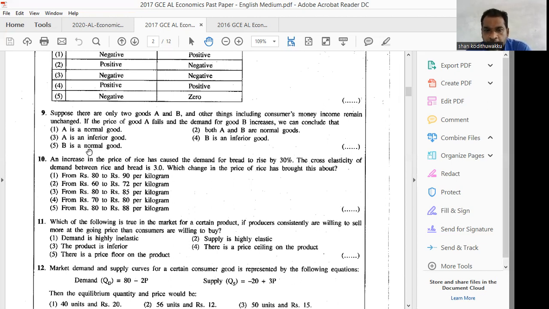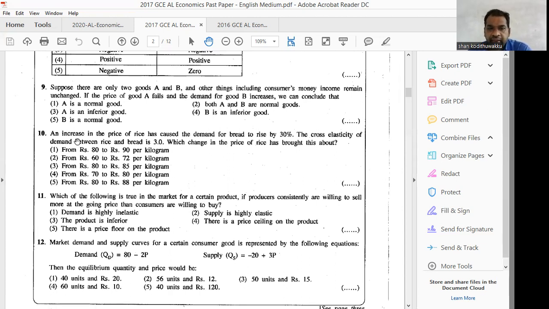Otherwise, when the price of A falls, people should move to that. No, that can be an inferior good. But as B is a normal good, people will buy. The answer for question number 9 is 5, a normal good.